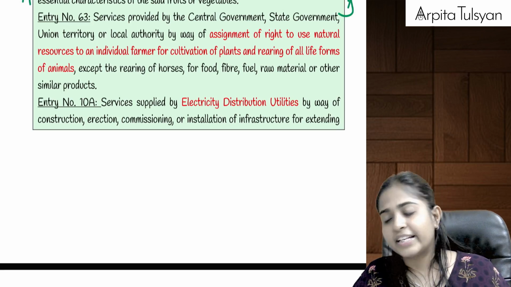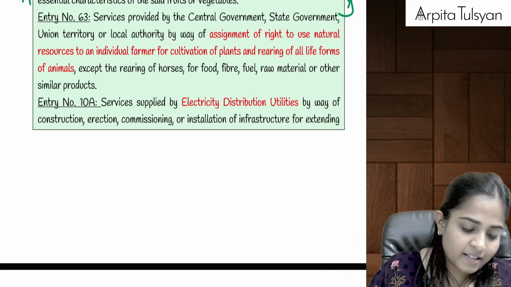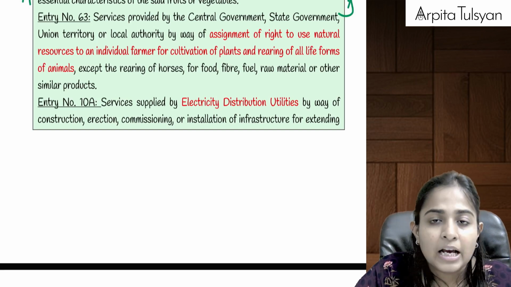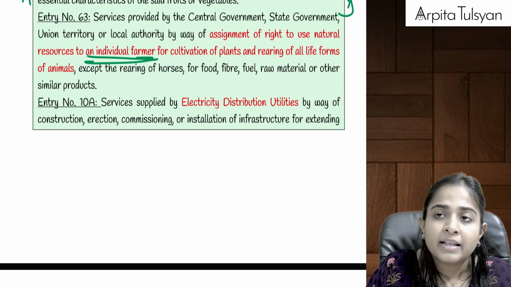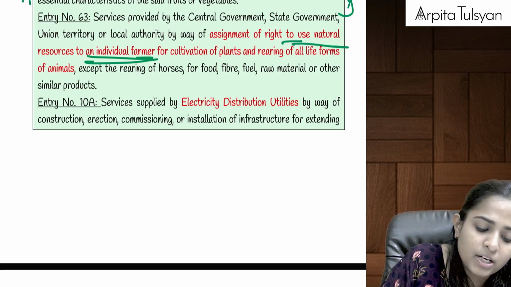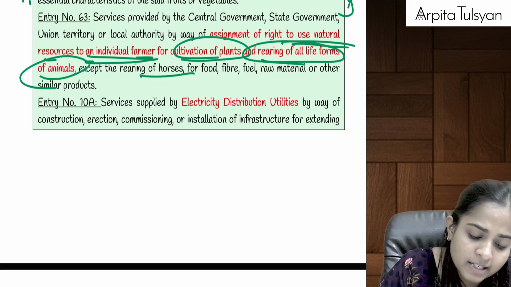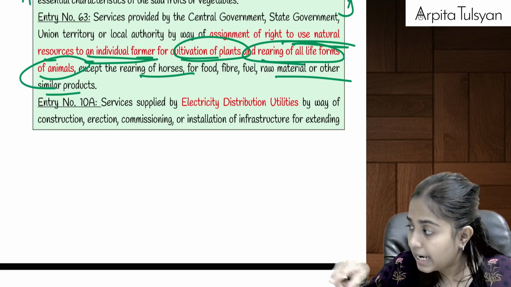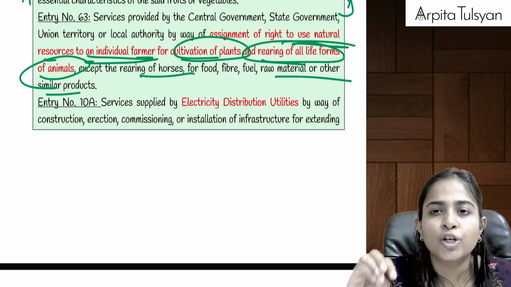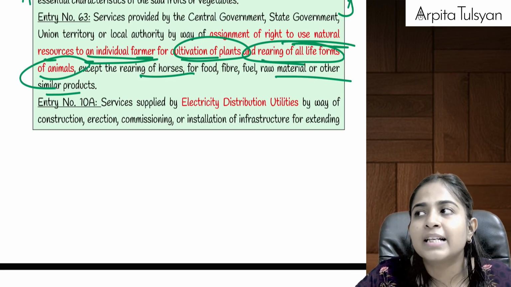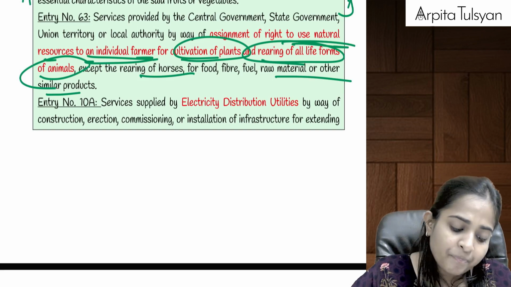Then the next entry: let's say the government has some resources, some area, some land under its control, and the government is assigning the right to an individual farmer. The government is telling that individual farmer, okay, you can use these natural resources for cultivation of plants and rearing of all life forms of animals except horses or other similar products. It means the government is allowing you to use its place to do some agricultural activities there. So the government is going to charge some royalty or consideration on that. On that, GST will be totally exempted.